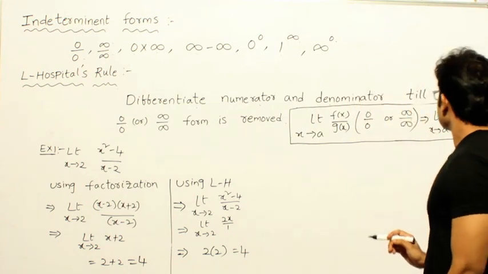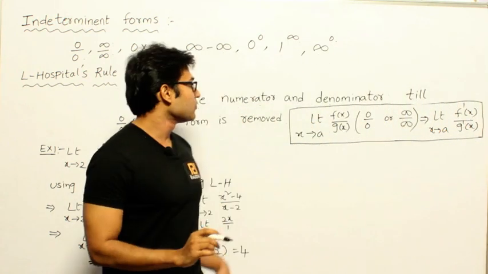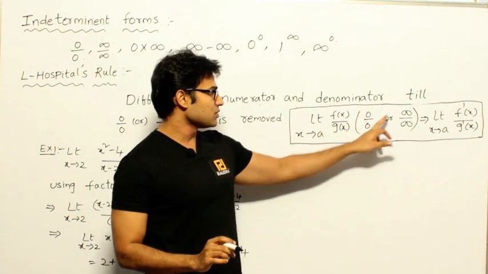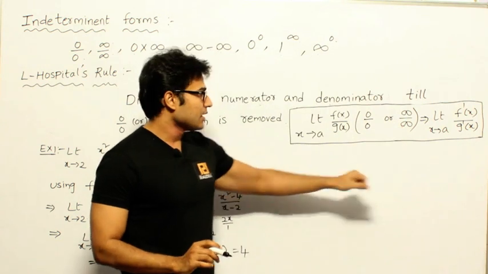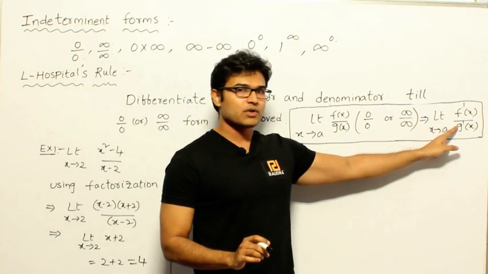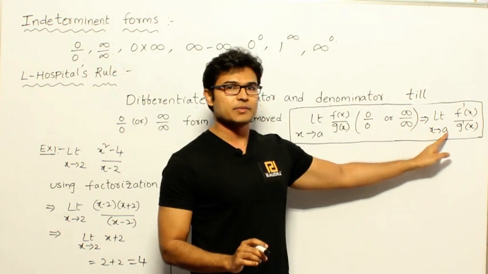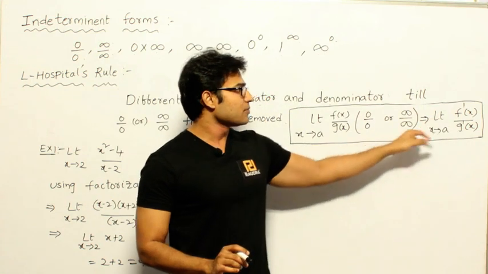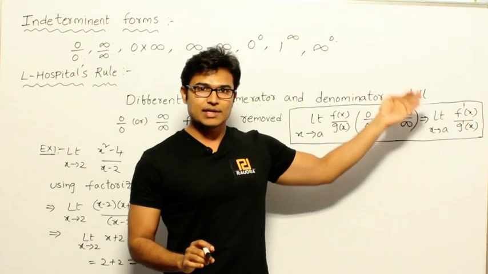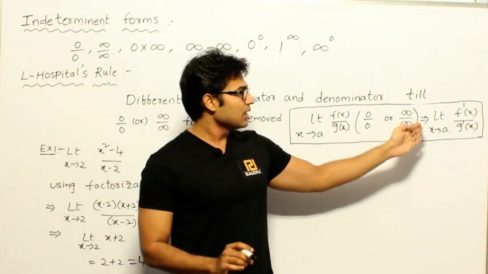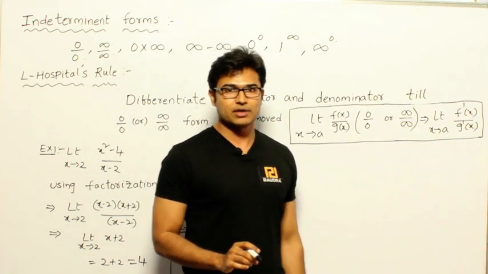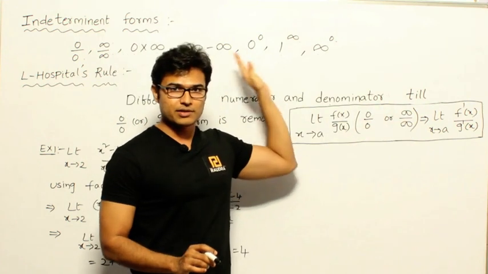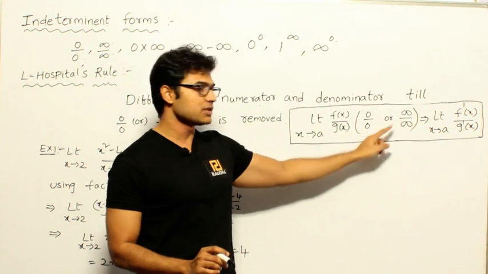What I mean to say is, if you get limit x tends to a of f of x by g of x equal to 0 by 0 or infinity by infinity, then differentiate the numerator and denominator one time and apply the limit x tends to a again. If it is again 0 by 0 or infinity by infinity, you keep on doing the same. Got it? Even though all these are indeterminate forms, we are going to use this only for these two forms.